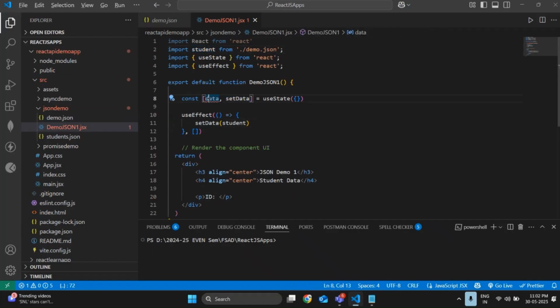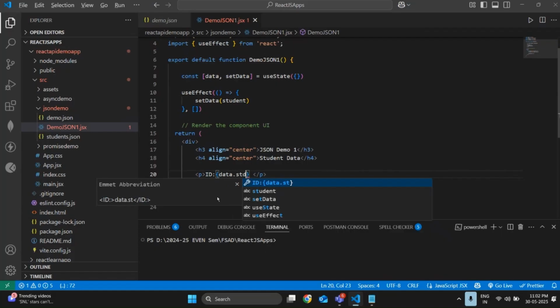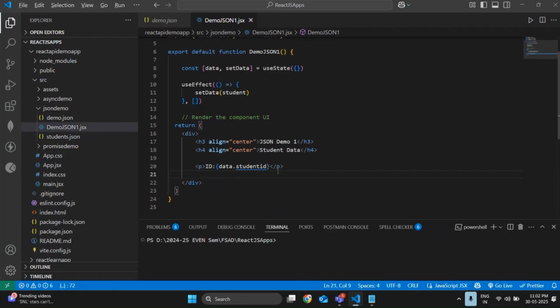So our entire data is stored in data now. So use the data variable, open curly brace, data dot student ID. Never ever try to give wrong names because you won't get any suggestions and all. So please give the names carefully.